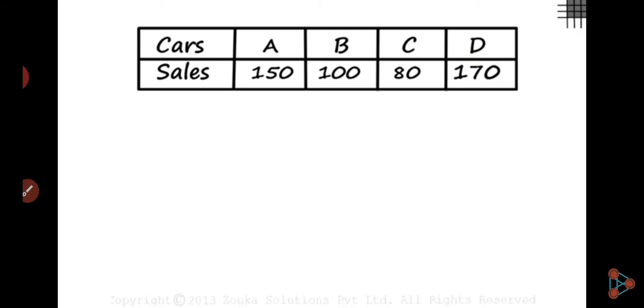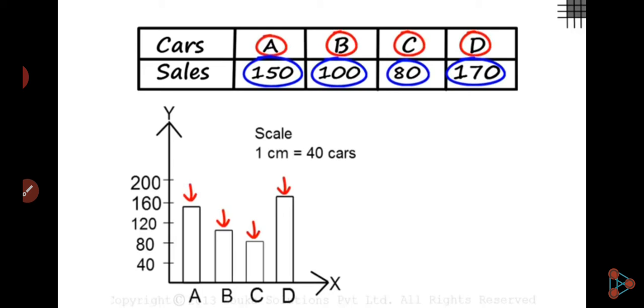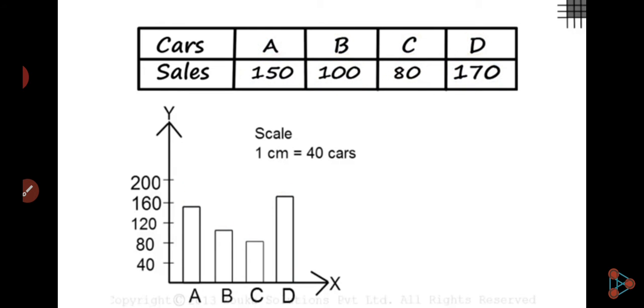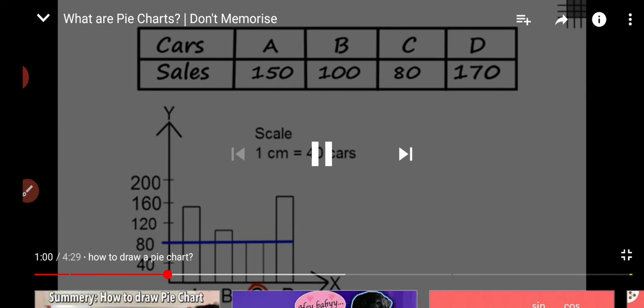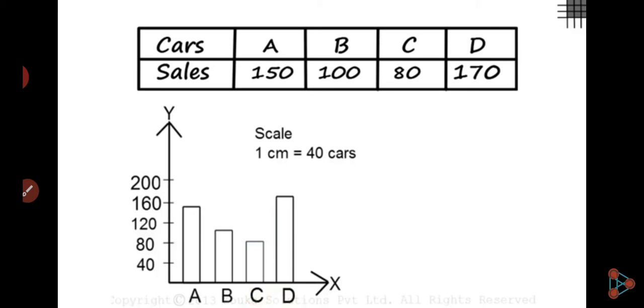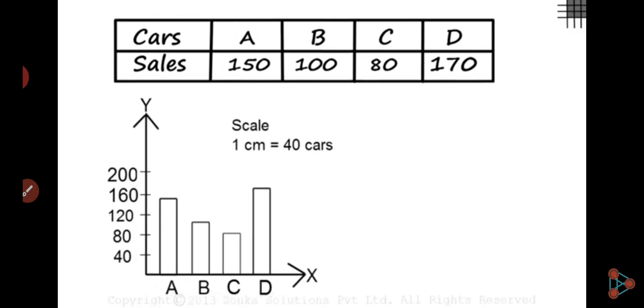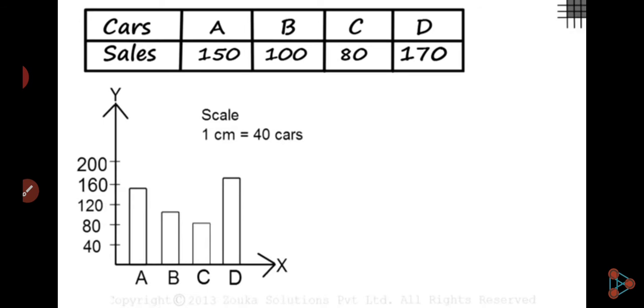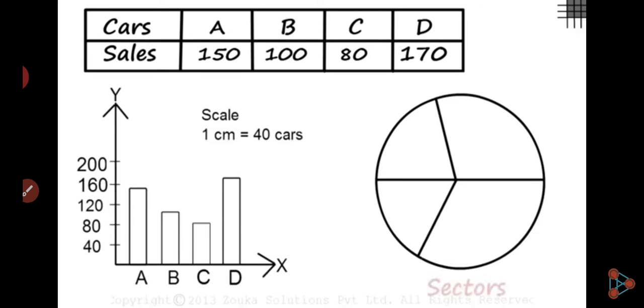First, let us see how the bar graph for this data would look. Four bars represent the sales of 4 types of cars. An appropriate scale of 1 centimeter equal to 40 cars was chosen. We can see that car D was the best-selling model in that month, and lesser numbers of car C were sold. But is there any other way in which we can represent this data? Assuming that these were the only 4 types of cars sold, this is another way in which the data can be shown. It's a circle divided into 4 parts or sectors of not necessarily the same sizes.